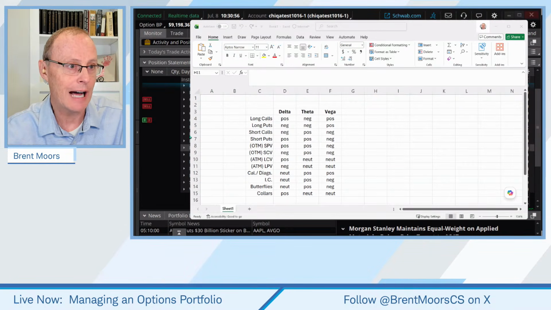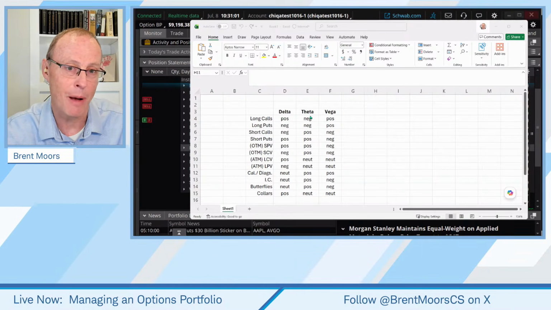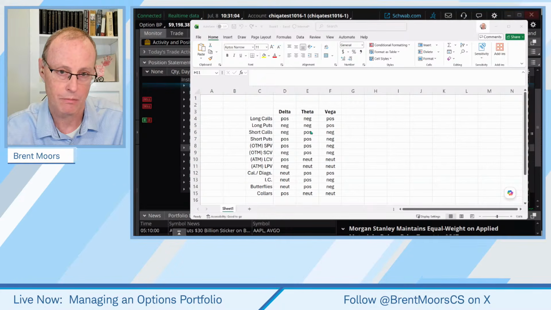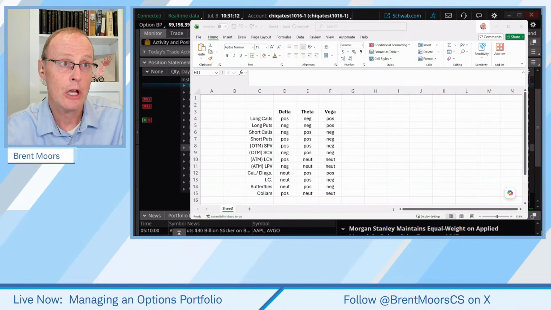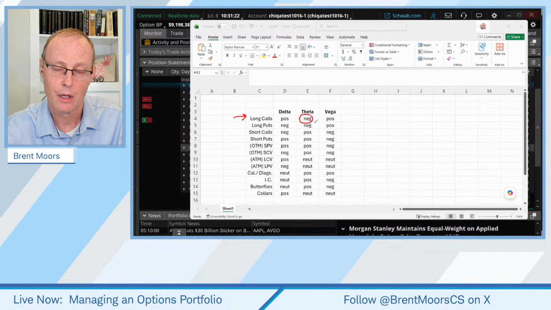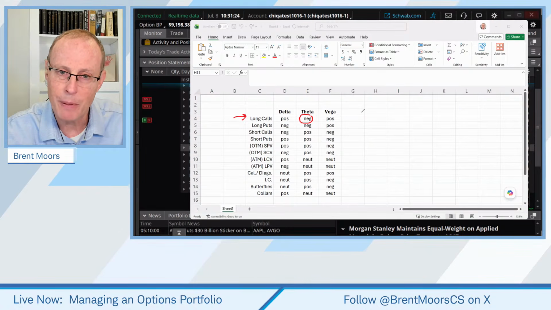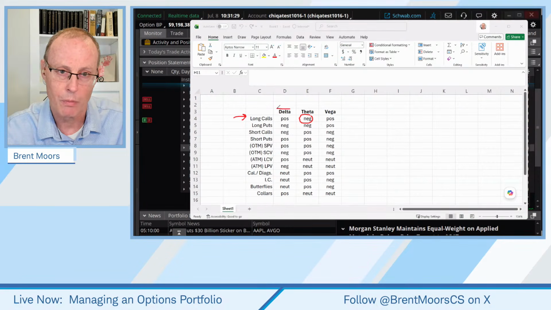Now, do I have a guideline for what Greeks you want? Well, ideally, I'd want my theta to be as positive as possible. But you're sacrificing something if you do that. If you want a quite bullish portfolio and you start adding a bunch of long calls, practically you're not going to have a positive theta portfolio. So it really depends on how bullish you want your portfolio, how much risk you're willing to take on.